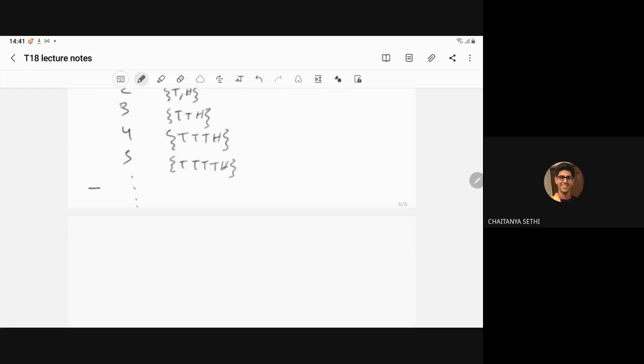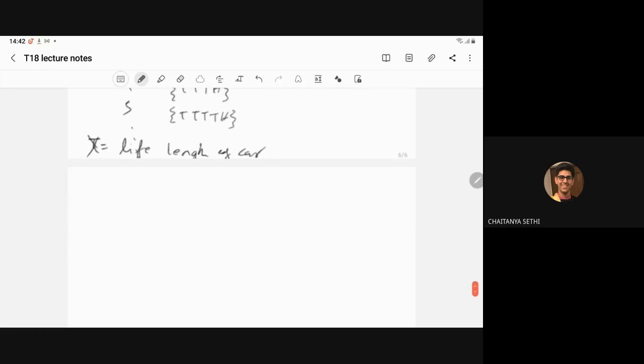If we have the random variable, let's say X, the life length of a car. Let's say we have purchased the car, and this is the life length of the car, T equal to t.